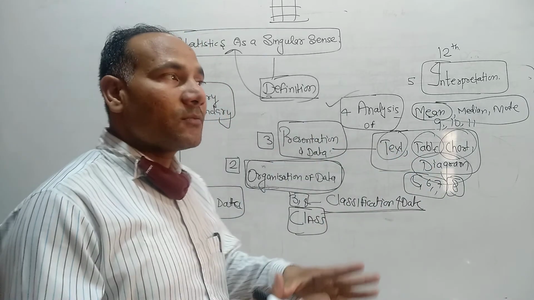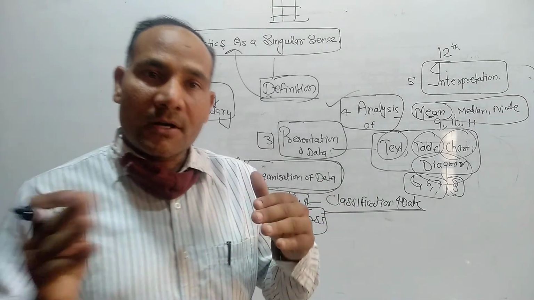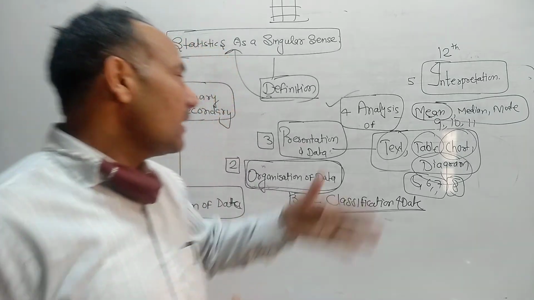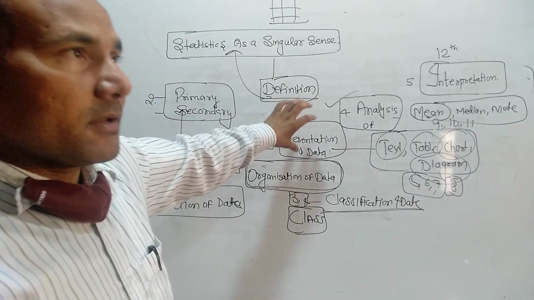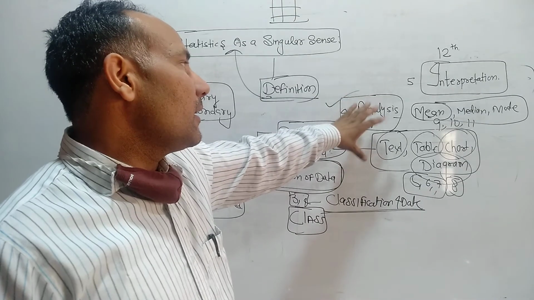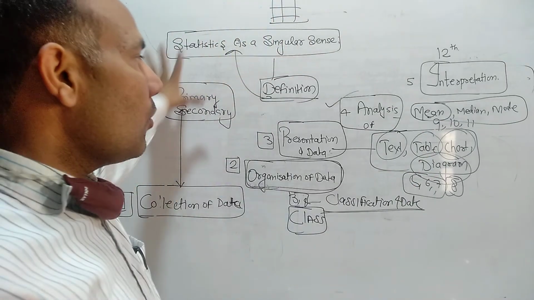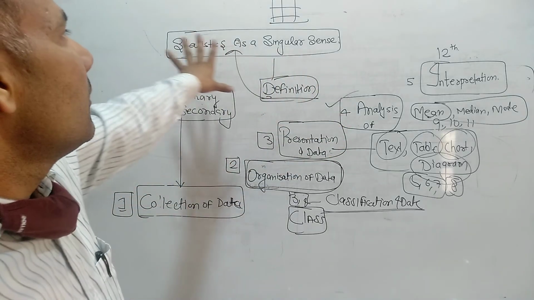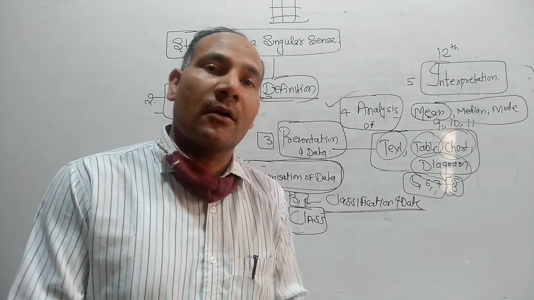In the plural sense, we can say it is just numerical fact, but the singular sense is a comprehensive definition, and you can check it. The first is collection, then organization, presentation, analysis and interpretation. These are the five points. All five points complete our 12th chapter in the book of statistics. This is the first part of economics.